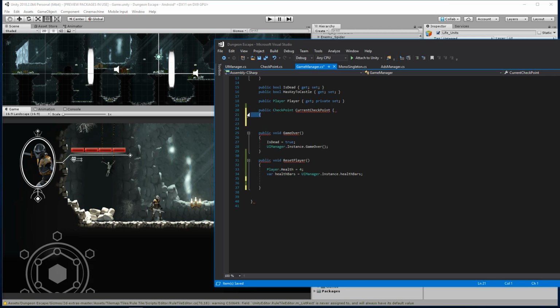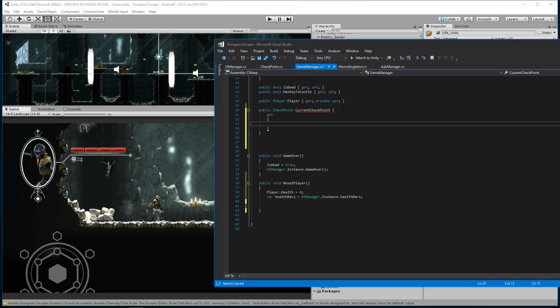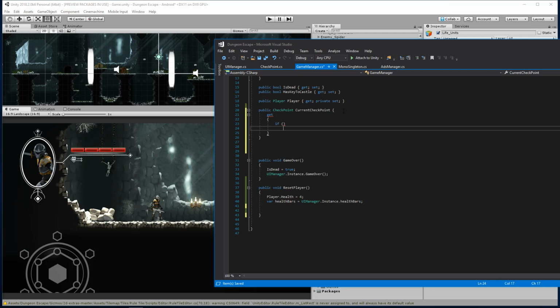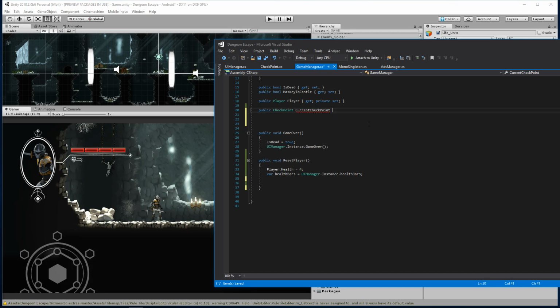So within this property here, I can actually define what happens when I retrieve that value. So I have a get property, and I can actually do logic, like I can do if checks, I can reassign values, and then I can return something to you based on that logic. So that's where properties come in handy. Typically, what I like to do with the manager classes is use properties in manager classes. It's just a lot cleaner when you do.